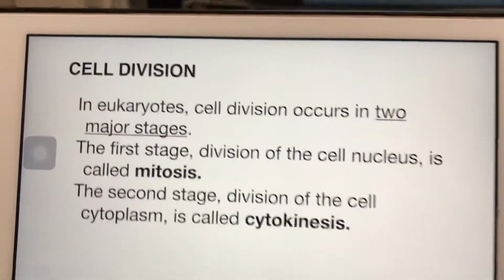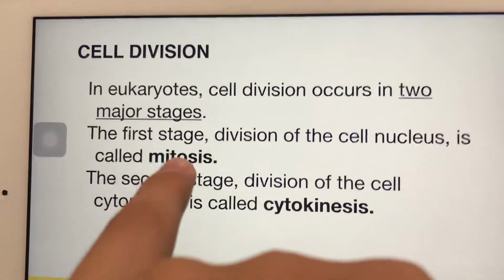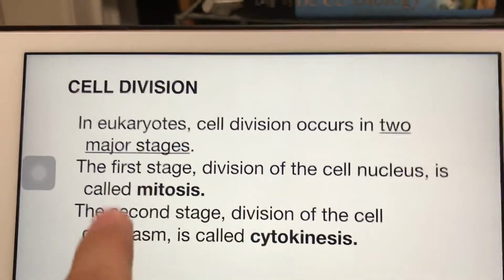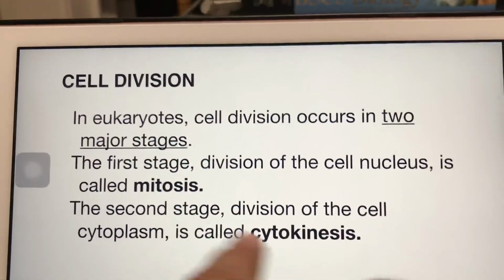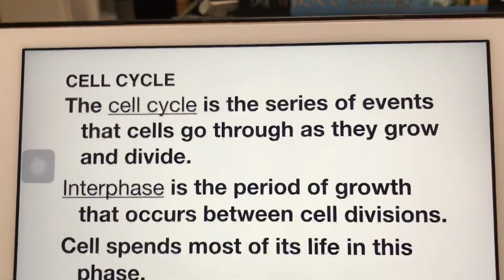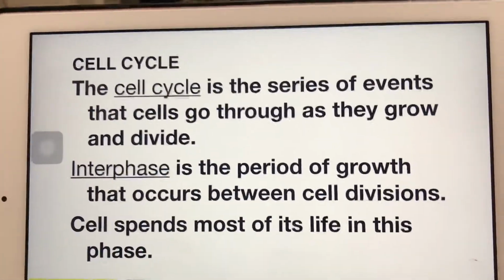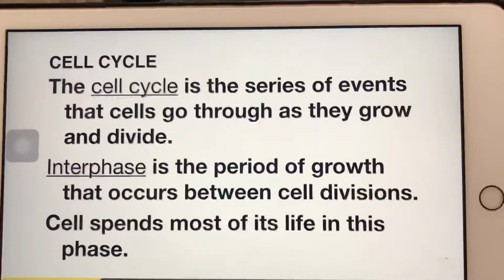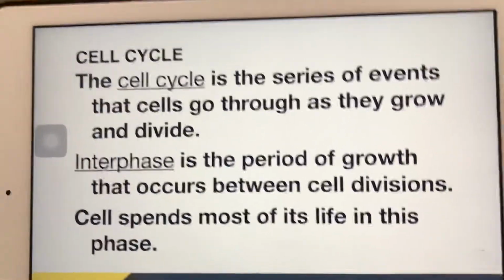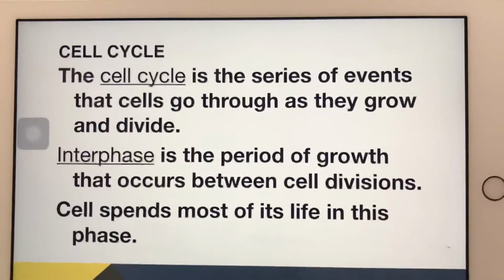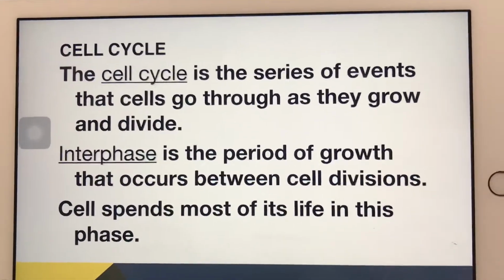Cell division. In eukaryotes, cell division occurs in two major stages. The first stage, division of the cell nucleus, is called mitosis, and the second stage, division of the cell cytoplasm, is called cytokinesis. The cell cycle. The cell cycle is the series of events that cells go through as they grow and divide. Interphase is a period of growth that occurs between cell division. Cells spend most of their life in this phase.